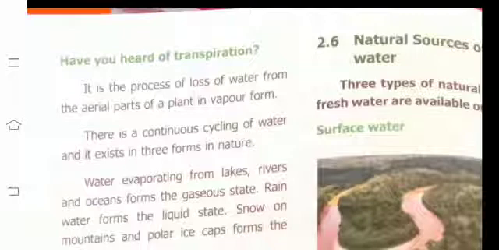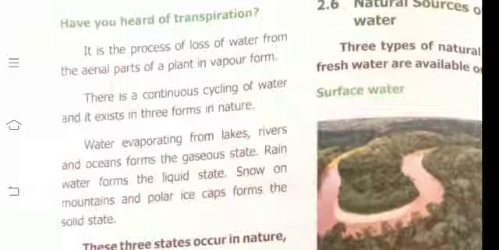Okay, what is meant by transpiration? The loss of water from the aerial parts, aerial parts means plant parts, in a vapor form. The water transported to the plant part in the vapor state is called transpiration. Okay, there is a continuous cycling of water and it exists in three forms in nature. Already you know what are the three states of water? Yes, solid, liquid and gas.